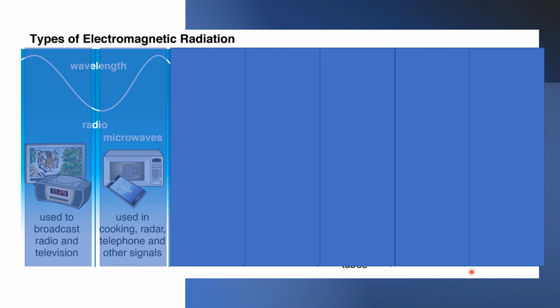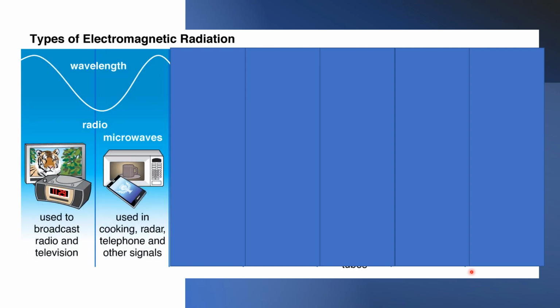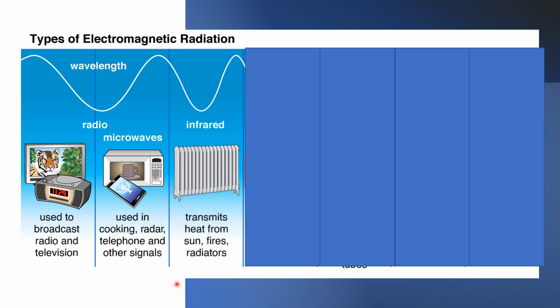The first one is the radio waves. So we have the microwaves at the same time. This is for cooking. So we have here the microwave oven. So that is also an example of electromagnetic wave. And also the waves that we use in television, to broadcast radio and television. Yan, sa telephone natin. So those are also examples of electromagnetic wave.